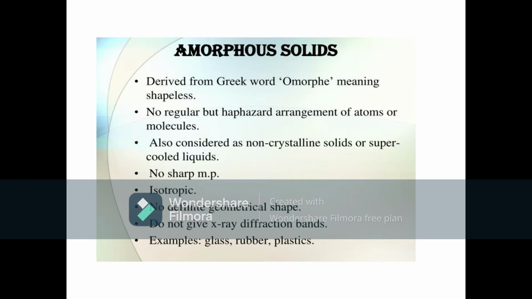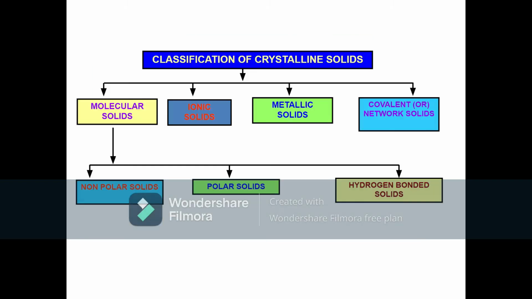Isotropic means they give the same physical properties in all directions. They do not have any definite geometrical shape because the particles are not arranged in a fixed pattern. Also, they do not give any X-ray diffraction bands. A few examples of amorphous solids are glass, rubber, and plastic. So this is the classification of solids on the basis of the arrangement of constituent particles.